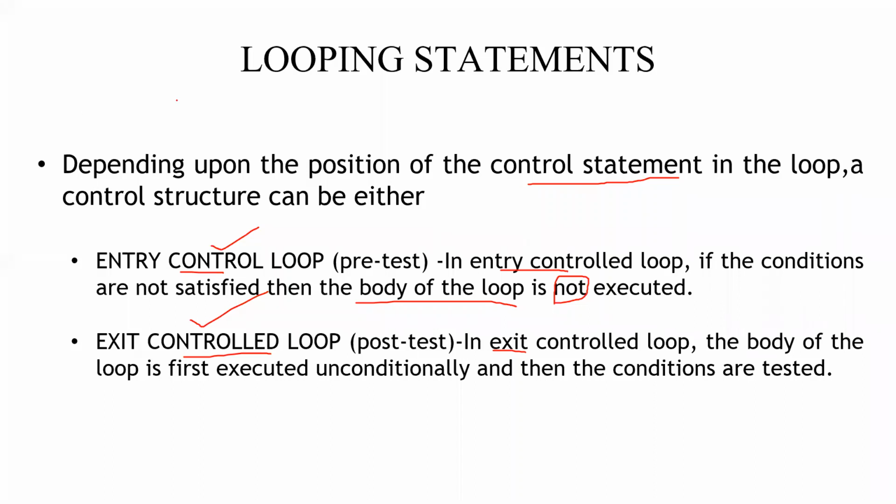But for a movie, you should pay first and then you have to show the ticket before entering the movie hall. So an entry control loop will be checking the control variable value before entering. We cannot see the movie unless you pay, right? But in exit control, you have already parked your vehicle. You can park, and then while going out only they will be checking, right?